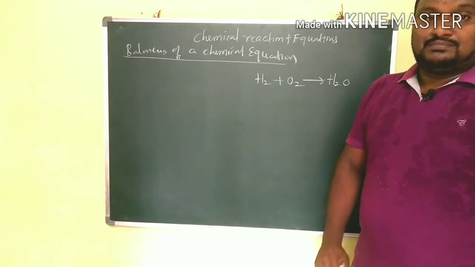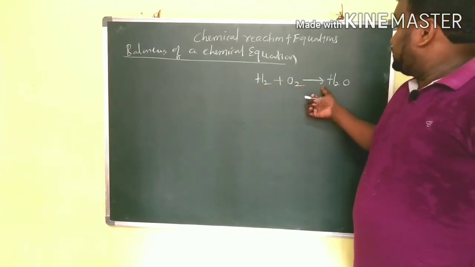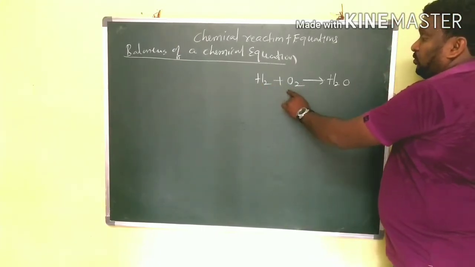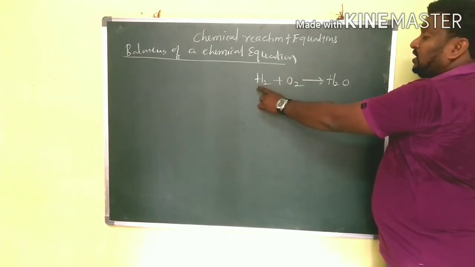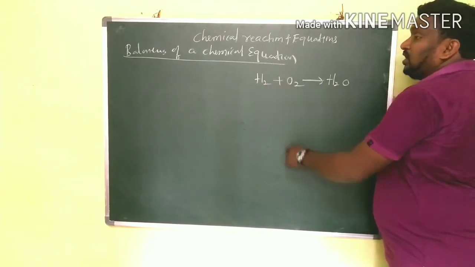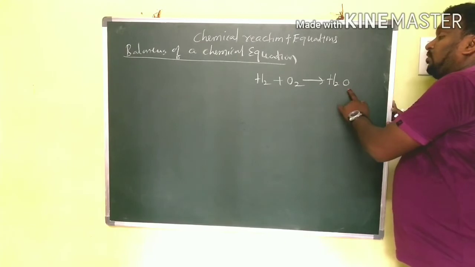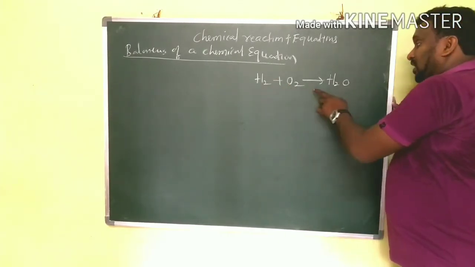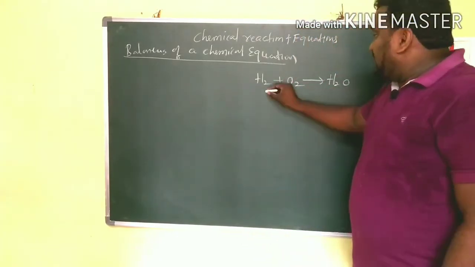So in this example, H2 plus O2 gives H2O. H2 and O2 are on the left of the arrow mark, so H2 and O2 are called reactants. On the RHS, what do you have? H2O. On the LHS we have H2 and O2, and on the RHS we have H2O. So what do you have to say?